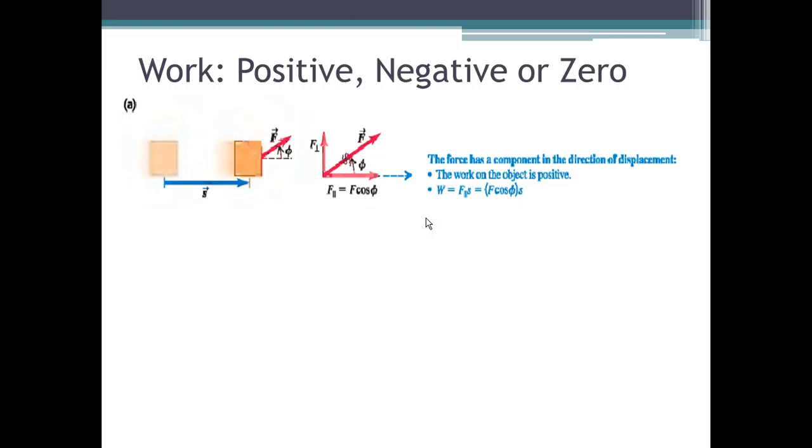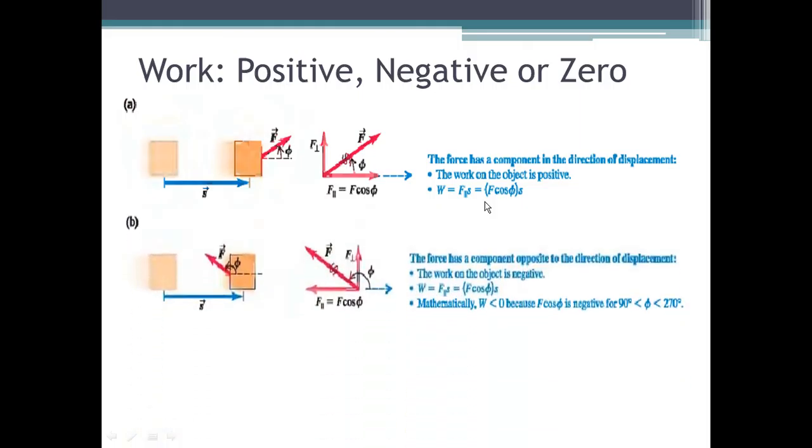So when do we assign a positive value for the work? As illustrated here, the work done is positive whenever the force and the displacement, or the distance, are of the same direction. So whenever force and distance are of the same direction, such as this F parallel to S, then the work done would be positive.